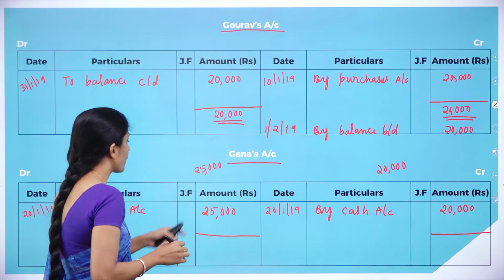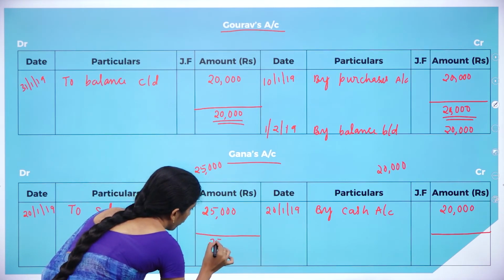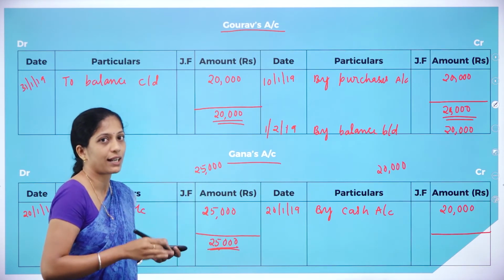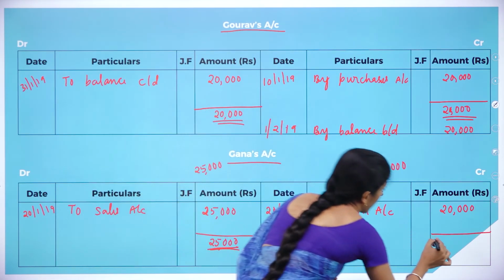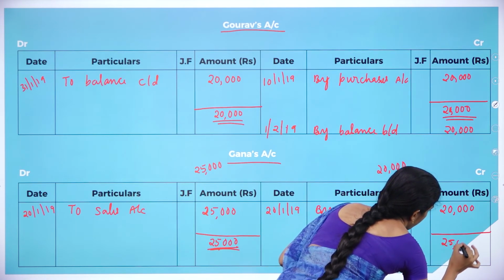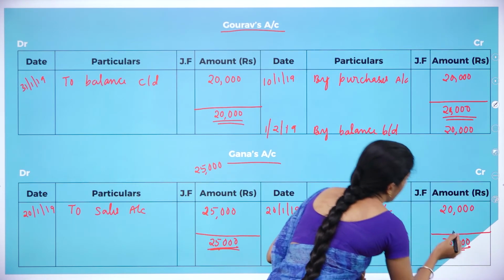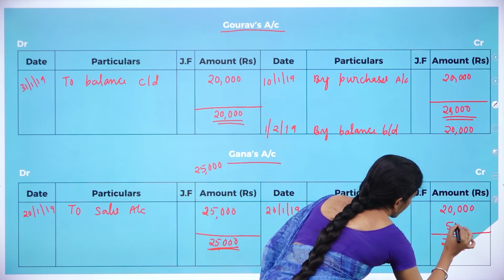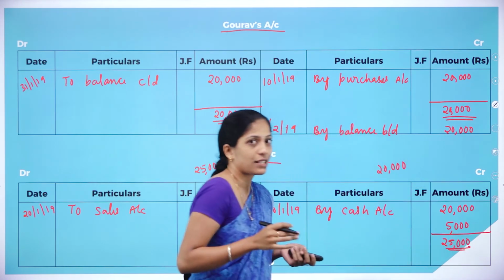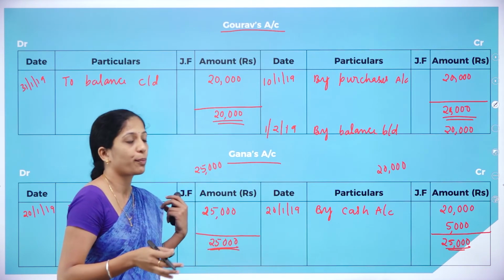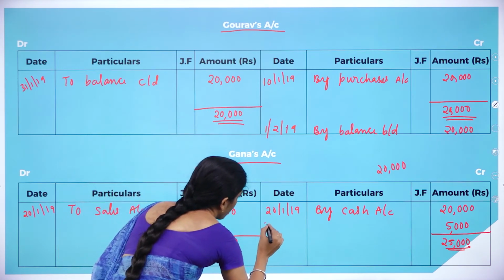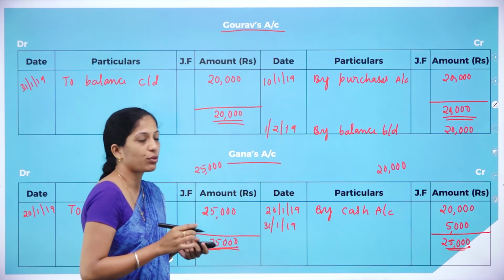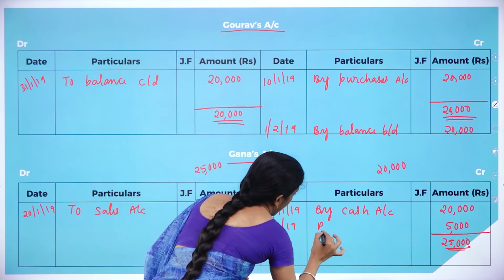It means debit balance. So we'll write this 25,000 on both sides. Which side is more? You have to write that amount on both sides. So that is 25,000. So 25,000 minus 20,000 will get how much? It is 5,000. So this 5,000, what is that? It is a balancing figure. So it has to be carried down. Carried down on which date? At the end of the month, 31st Jan 2019, by balance